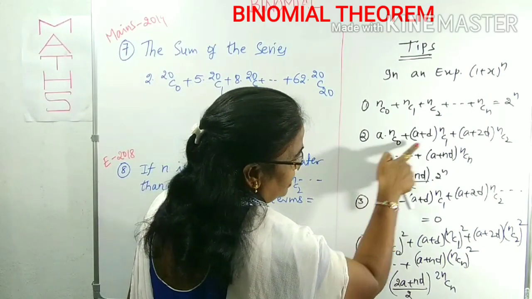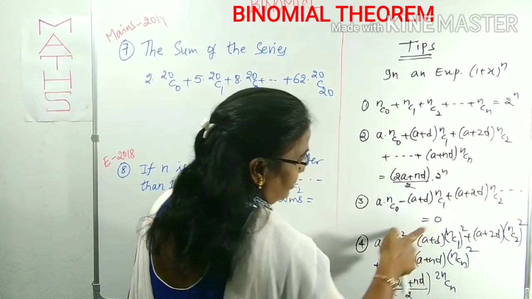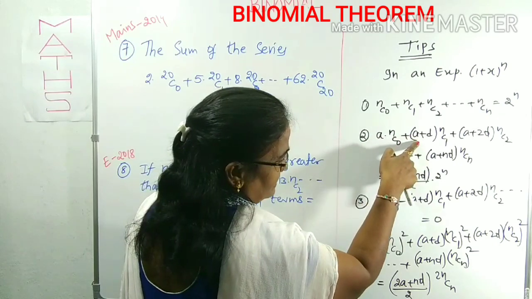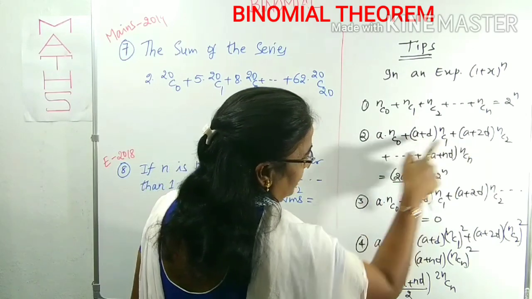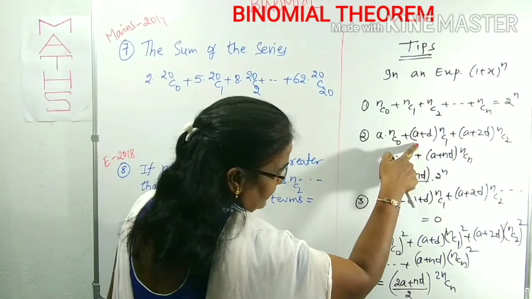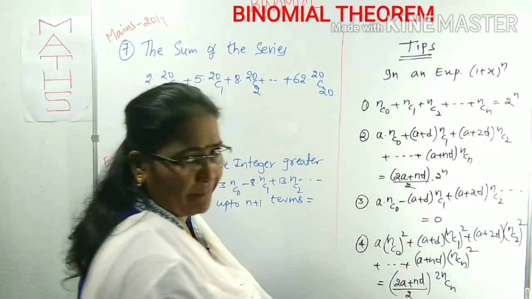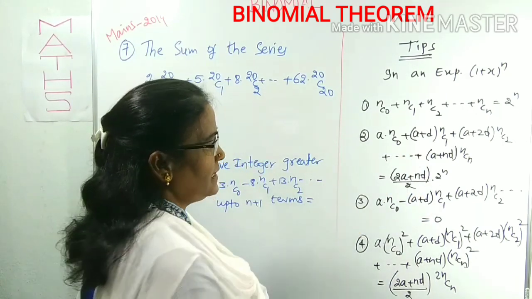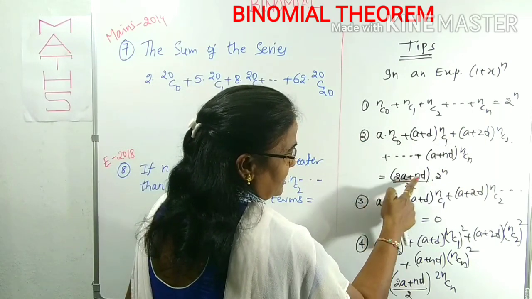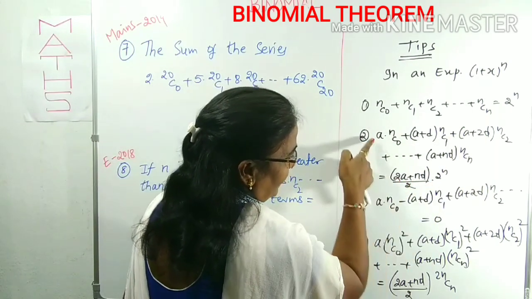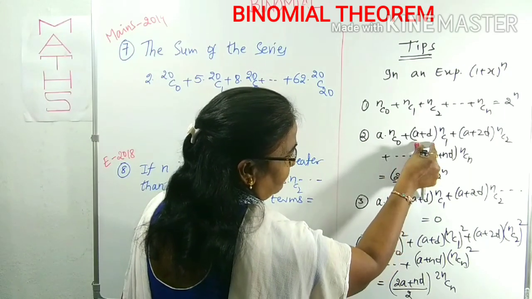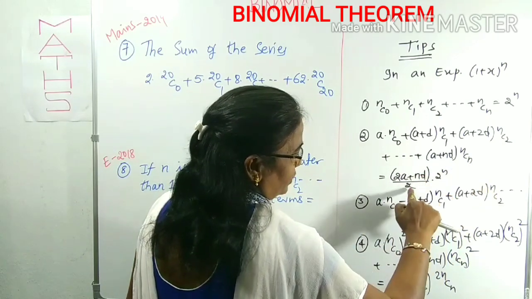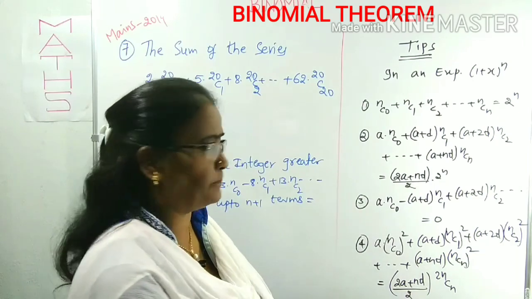Now come to this one. Here all coefficients nC0, nC1, nC2, nCn are available. Along with that there will be multiples. This a is one multiple. Then the next multiple is a plus d, then a plus 2d. You know clearly that a, a plus d, a plus 2d are known as an AP series. Then this summation is (2a plus nd) by 2 into 2 power n, where a is this value, d is the common difference, the difference of a plus d and a, and n is this number. Like that you have to remember easily.